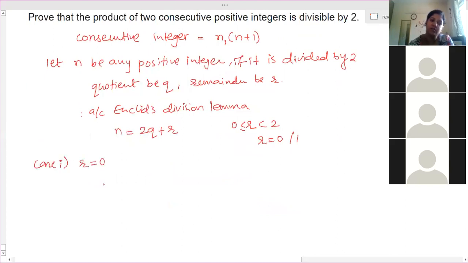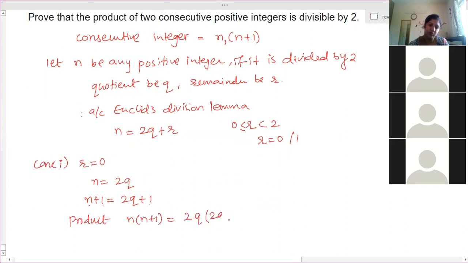First case, when r is 0, n will be 2q, right? And what is the next consecutive number? That is n plus 1, which is 2q plus 1. Then the product n into n plus 1 is equal to 2q into 2q plus 1. So we have to divide this with 2. Can we? When we divide this by 2, we take 2 outside, and q into bracket 2q plus 1 remains.